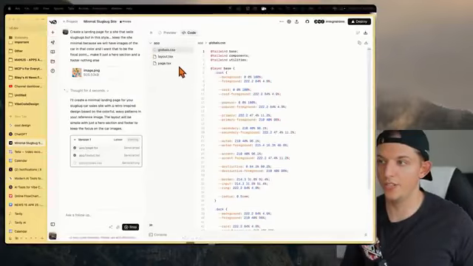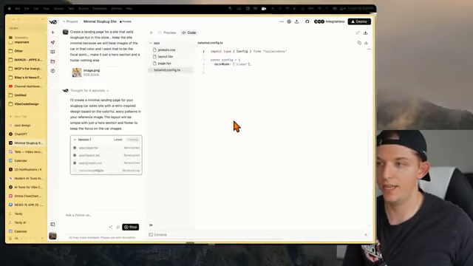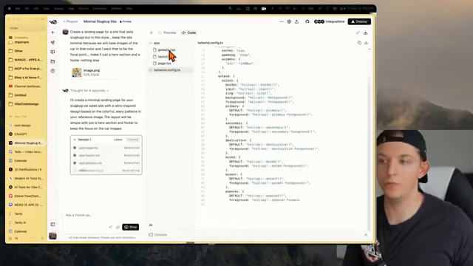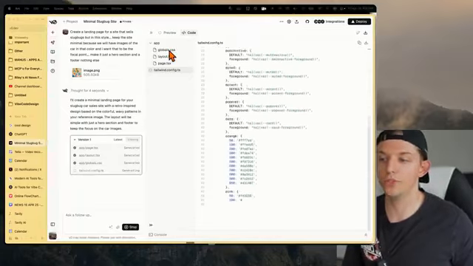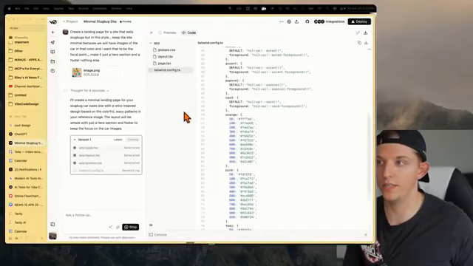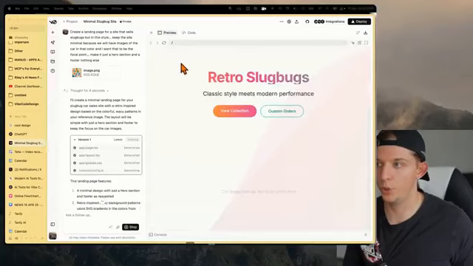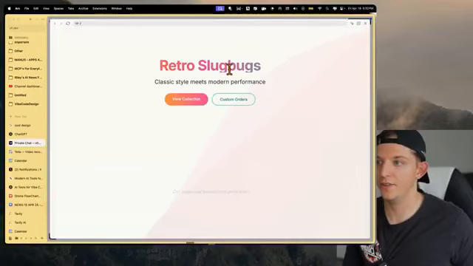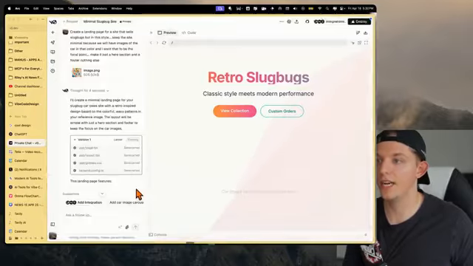And so this coding agent is generating all of the different files. It's going out, deciding exactly what we need, and here it's generating all the files, and it's about to immediately just show us the result of what it coded. As soon as it's done, it's going to show us this preview. Boom, there we go, retro slug bugs. And so this is interesting. The G is being cut off, and I'll just tell it that.